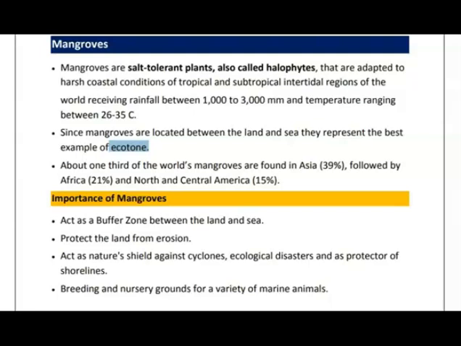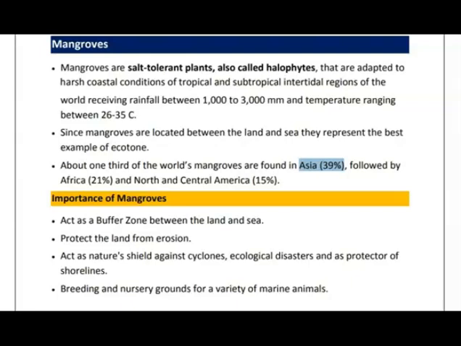And mangroves are salt tolerant plants called halophytes, which are adapted to harsh coastal conditions of tropical and subtropical intertidal regions of the world, receiving rainfall between 1000 to 3000 mm and temperature ranging between 25 to 35 degrees centigrade. So 1/3 of the world's mangroves are found in Asia, followed by Africa and then North and Central America.